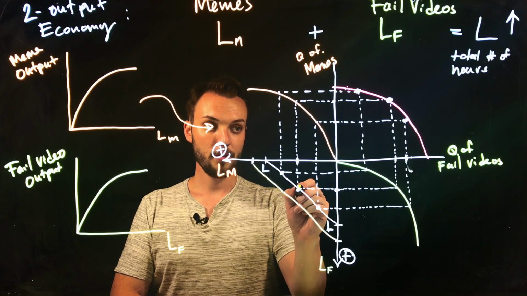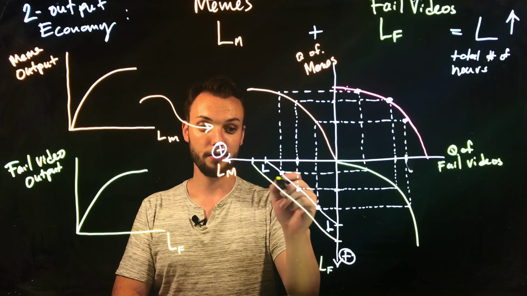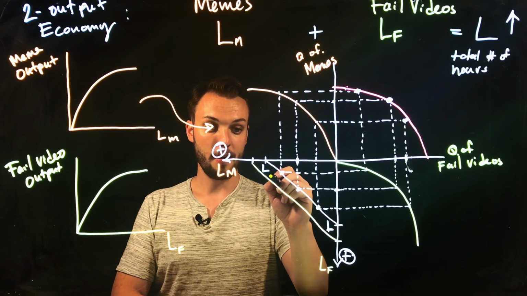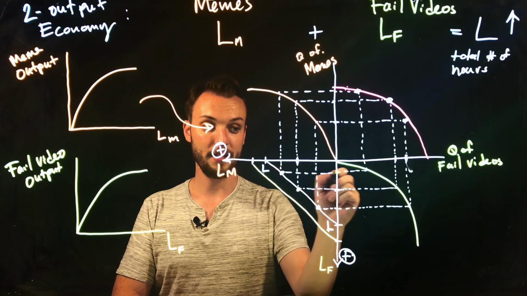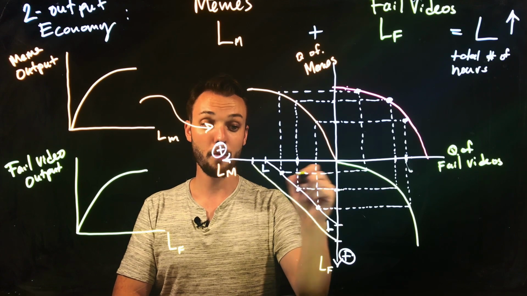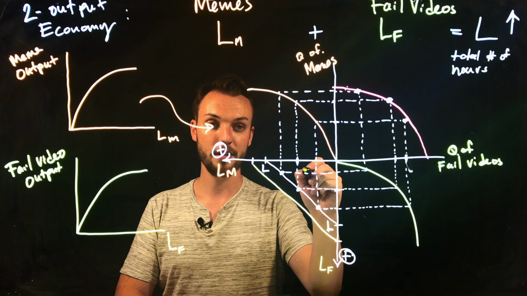And what that would do is that it would shift out all of these points, right? So now you have more labor being employed in meme production if you have the same amount of labor being employed in fail video production.